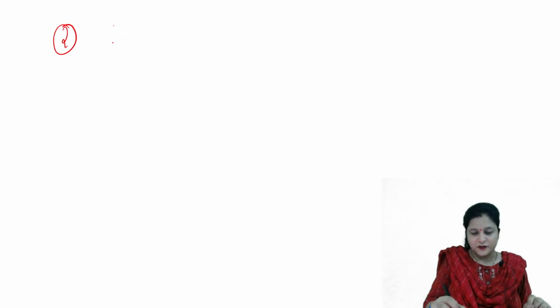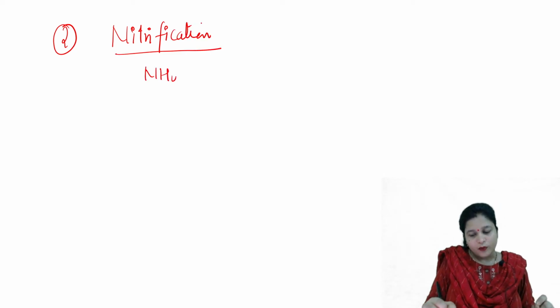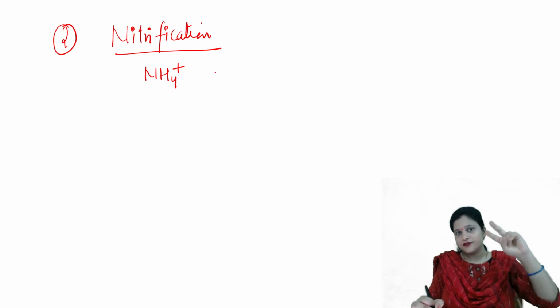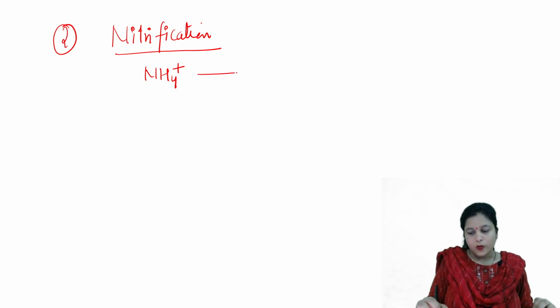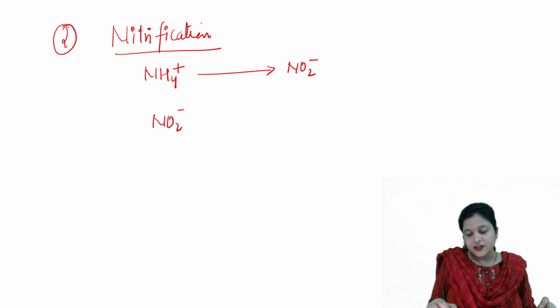So what is the second stage of the nitrogen cycle? Nitrification. In this, ammonium is acted upon by two different types of bacteria. One converts ammonium into nitrite, and the other one converts nitrite into nitrate.